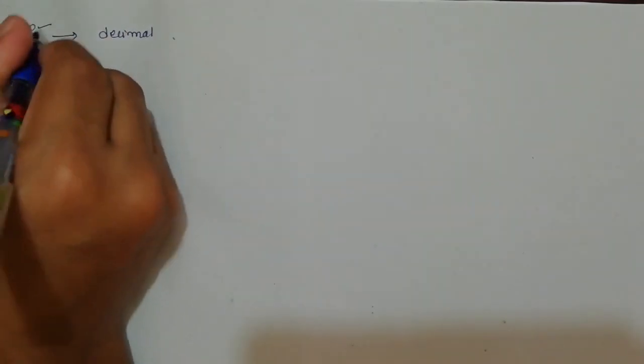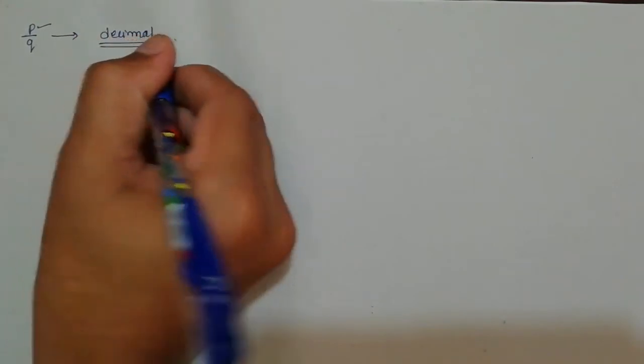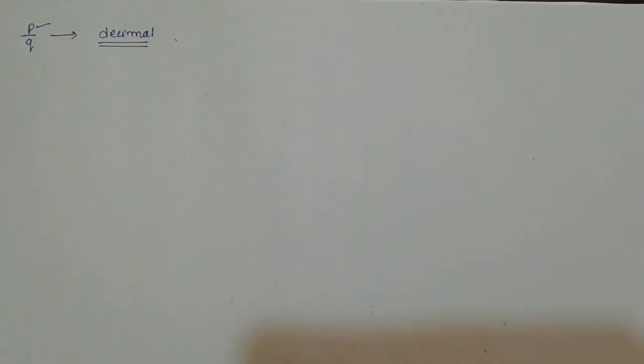Okay, if you divide p by q, then it will get converted to decimal format. It's very easy. Okay, the division process is very simple, and I think you can convert that one.